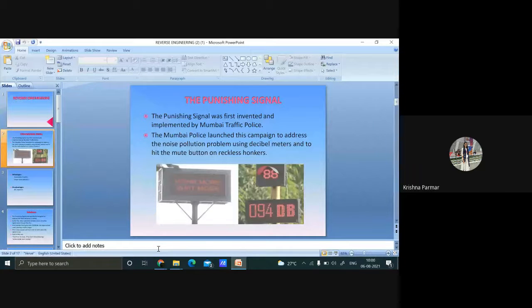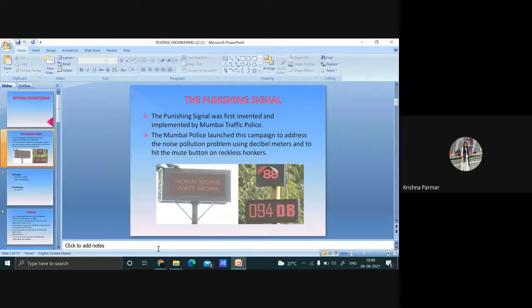The punishing signal was invented and implemented by Mumbai Traffic Police. This campaign uses decibel meters connected to traffic signals across the city. The advantage is that it helped create awareness in the public and lessened noise pollution.